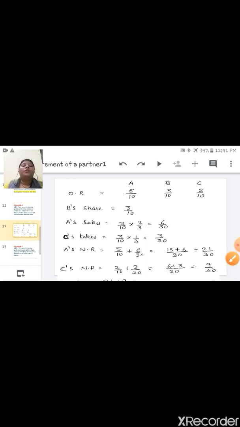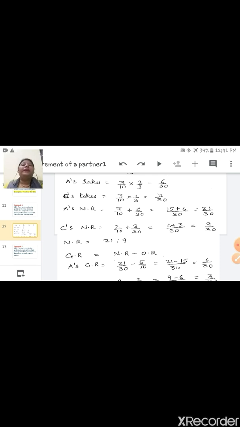Old ratio: 5/10, 3/10, 2/10. B's share is 3/10, and A and C take it in the ratio 2:1. You find this in a similar way as you did in example number 3.